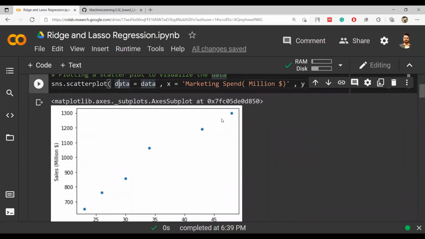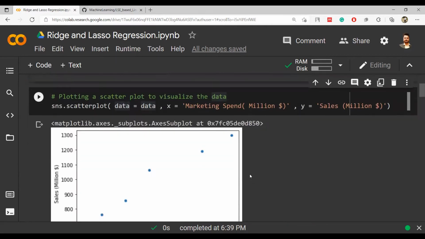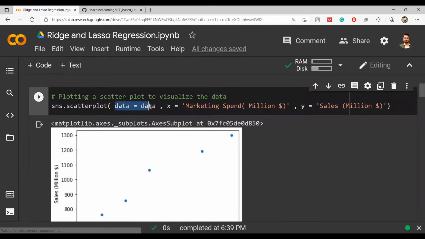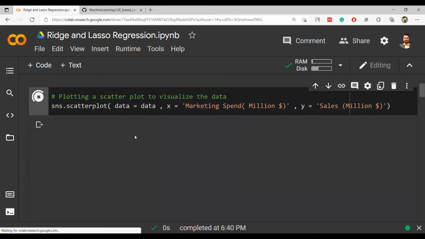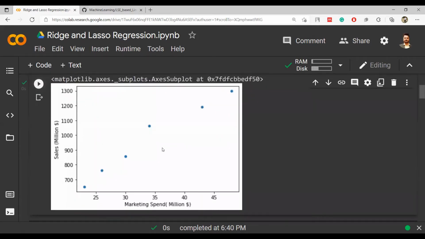These are the 6 points that were there here, and all of them have been plotted by using this command of sns.scatterplot. data equal to data, x equal to this, y equal to this. So we are giving the data, and we are also giving the labels to the x and y axis. Very simple to understand, and this is how we plot our scatter plot. Now I want to fit a straight line.